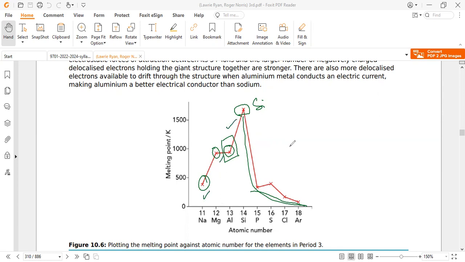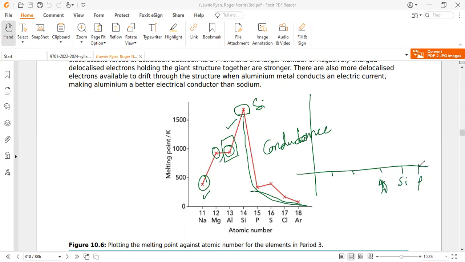And if we draw the conductivity, or conductance, versus the period 3 elements: sodium, magnesium, aluminum, silicon, phosphorus, sulfur, and chlorine.